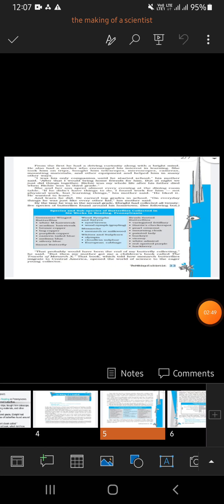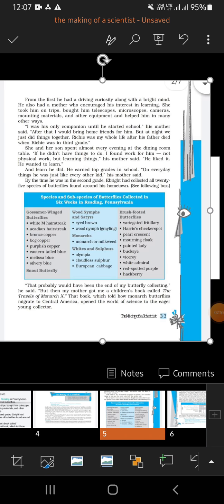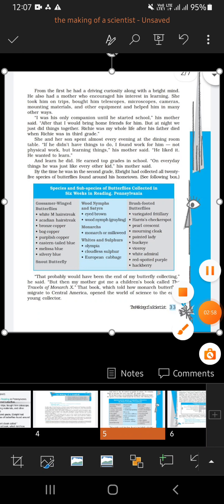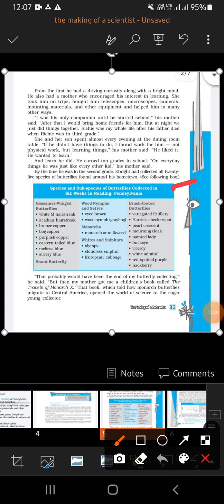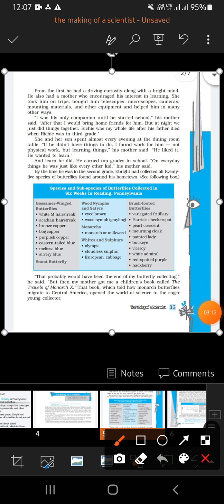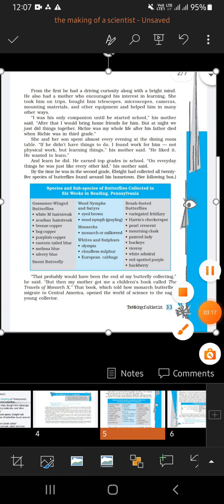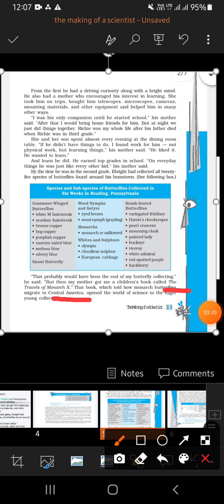So we are supposed to read on page number 33. We are going to read the last para. When he collected 25 species, that probably would have been the end of my butterfly collecting, he said. His mother got him a children's book called The Travels of Monarch X. The book told how monarch butterflies migrate to Central America. This book opened the world of science to the eager young collector. The eager young collector refers to Albright, Richard Albright.